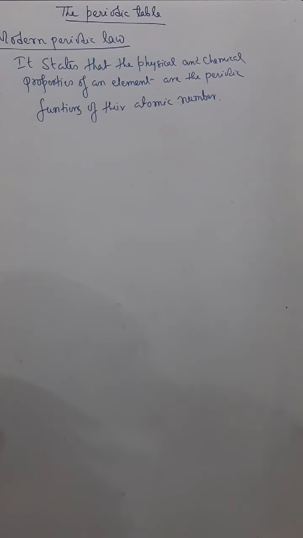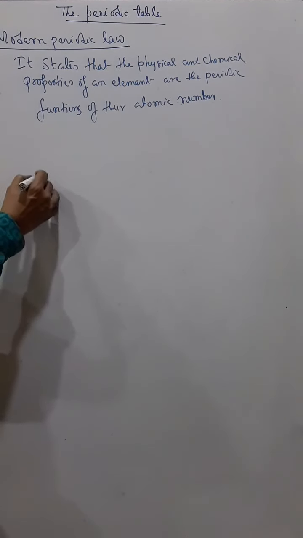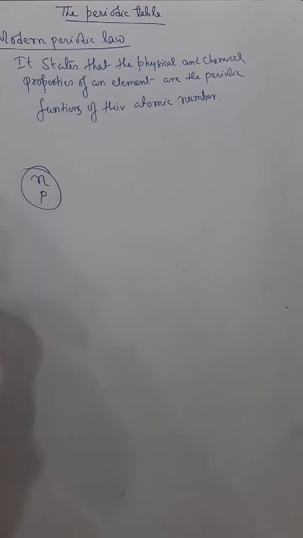Their main problem was that they assumed the chemical and physical properties depend upon the atomic weight. Moseley found that the chemical property cannot depend on the atomic weight, because the atomic weight depends upon the neutron and proton, and the neutron and proton never take part in a chemical reaction.